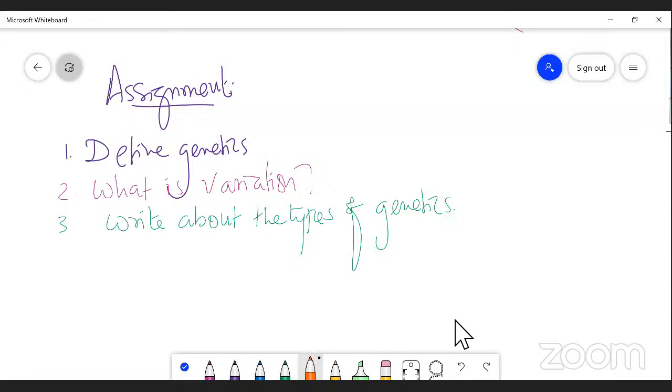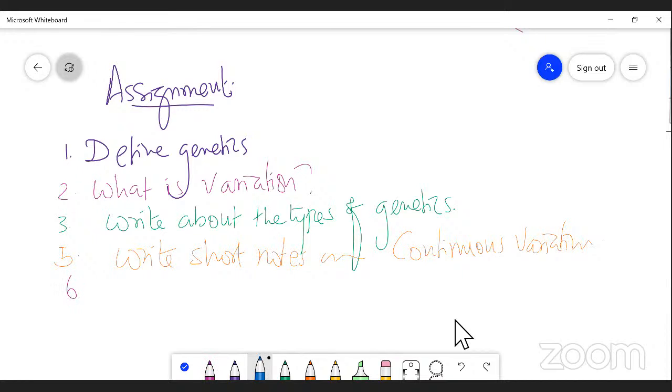The next one: write short notes on continuous variation. Next, mention the 7 characters taken by great Mendel.